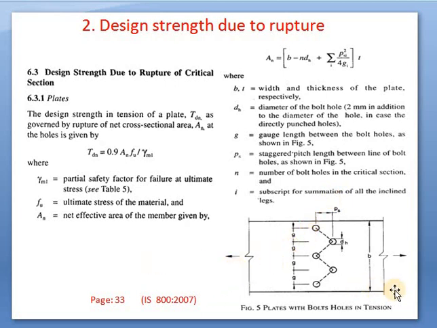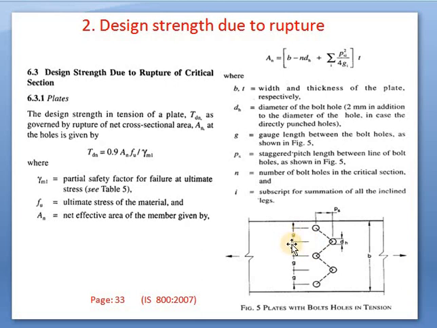If it is measured along the direction of load, that distance we will call the pitch length or pitch distance, the staggered pitch length between the line of bolt holes. Again, if this distance is measured perpendicular to the direction of load, that is small g, the gauge distance.